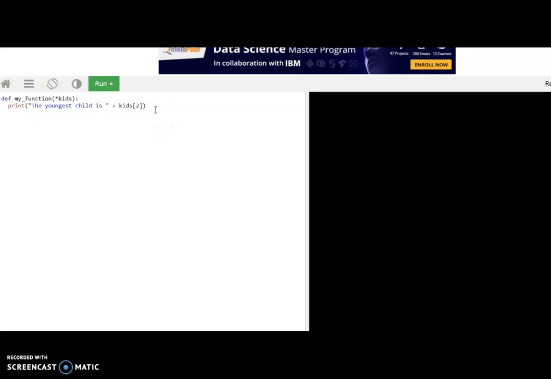So here I am pasting that one. I am calling the function with the function name, my function, and I am calling it with any number of parameters. Here I am adding one more parameter. When you give more parameters, they will be considered as a tuple, so it will be printed.